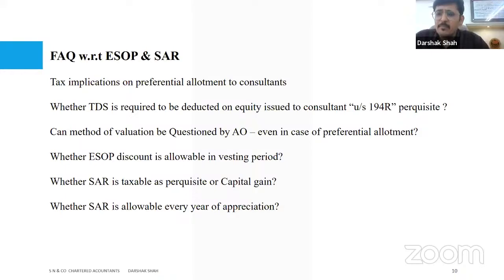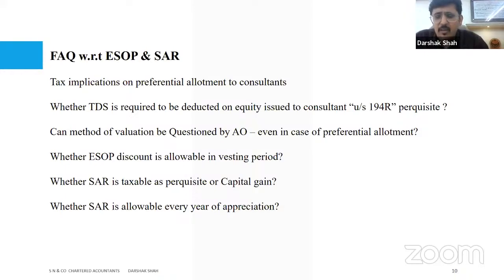If we go with the principle of Biocon, Supreme Court, of this SAR, which is stock appreciation rights, again here there is a commitment, there is a certainty of the liability. What is uncertain is the quantification of the amount, and therefore in practice I have been seeing that people are taking it as allowance on a yearly basis as per the price adjustments which happen at the year end, and they make a provision for that and claim this expenditure.